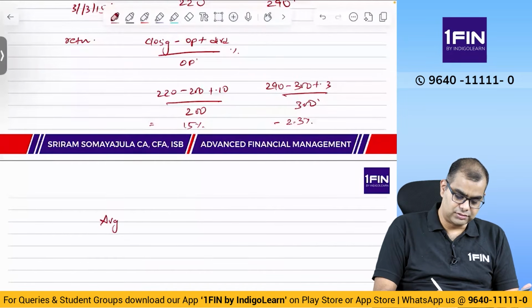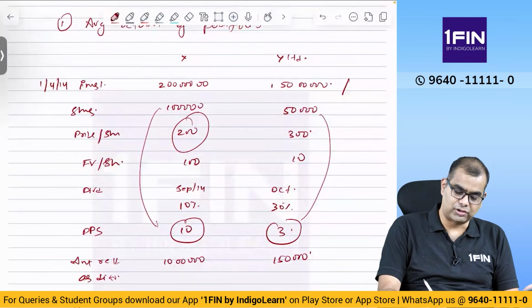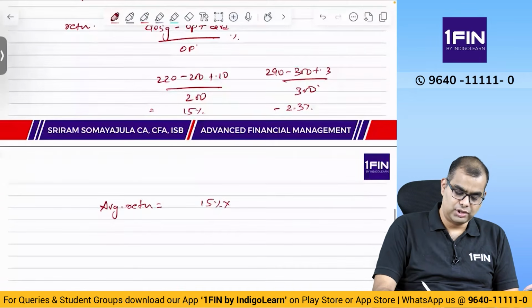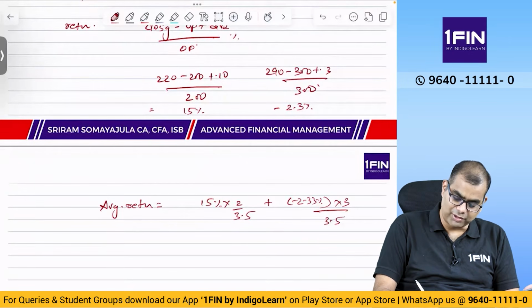Average return is equal to 15% into what is the total weight of the portfolio? 2 crores and 1.5 crore, out of 3.5. So 2 by 3.5 plus minus 2.33% into 1.5 by 3.5, my bad.